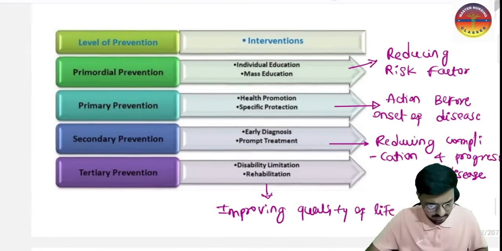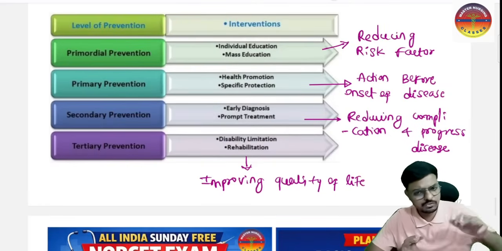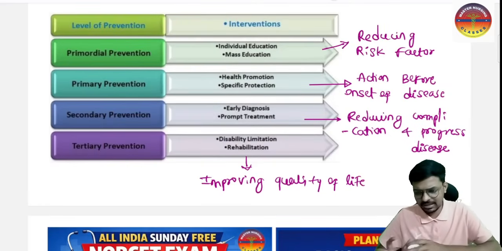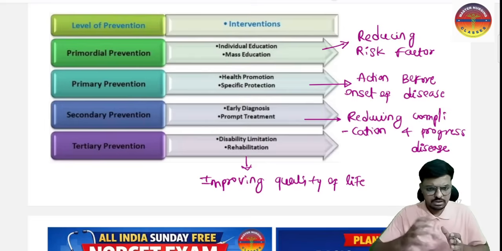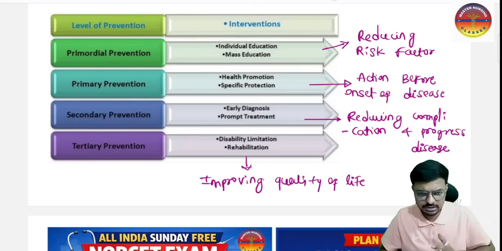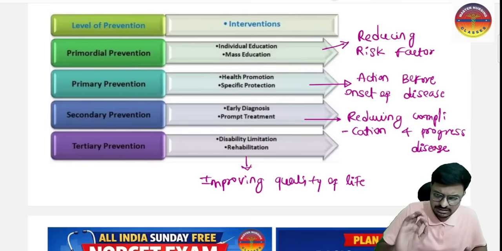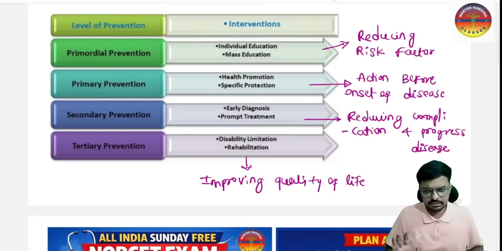This reduces the complications and the progress of the disease. Here we are halting the progress of the disease. The disease has already happened, and it may progress into complications, so before the onset of complications we reduce them and halt the progress of the disease. That is called secondary prevention, through early diagnosis and proper treatment.